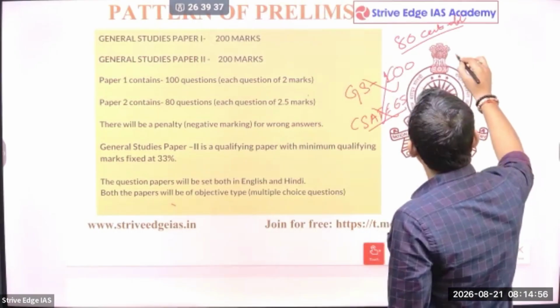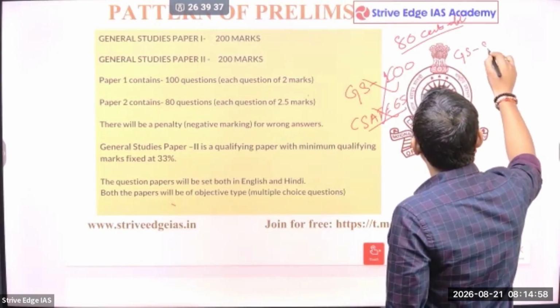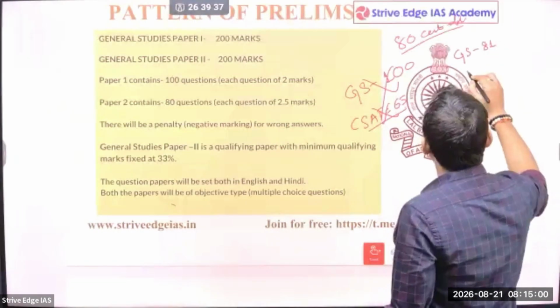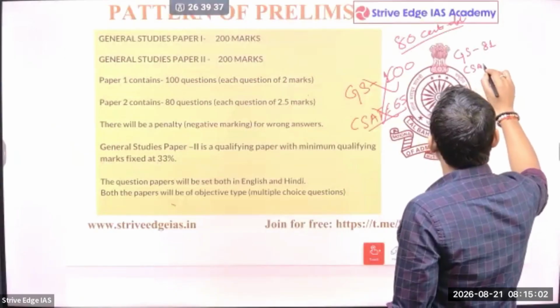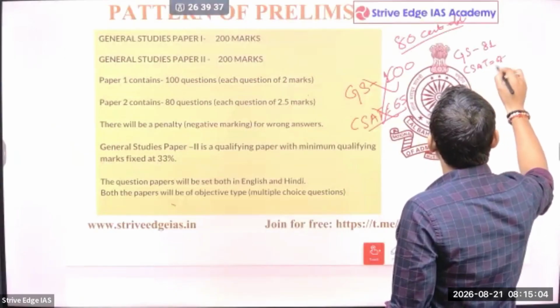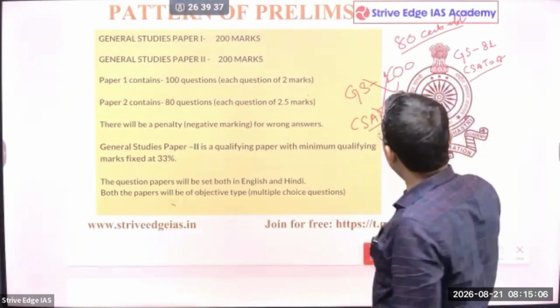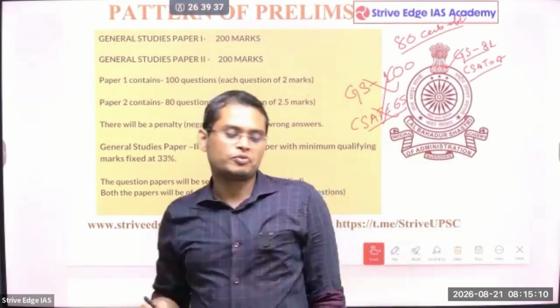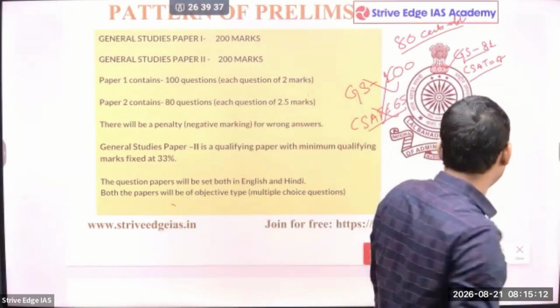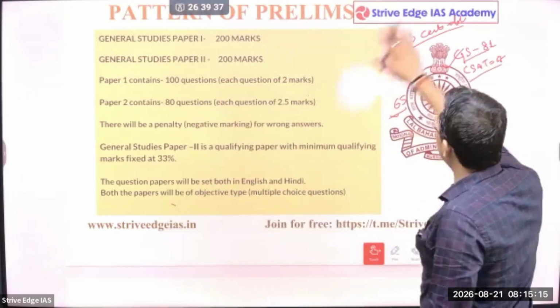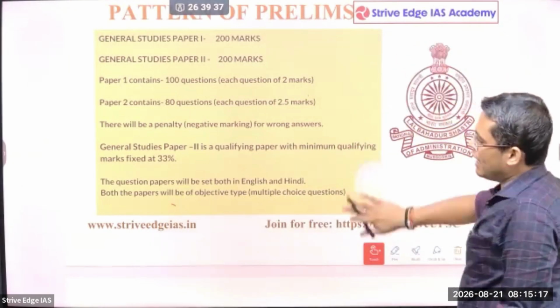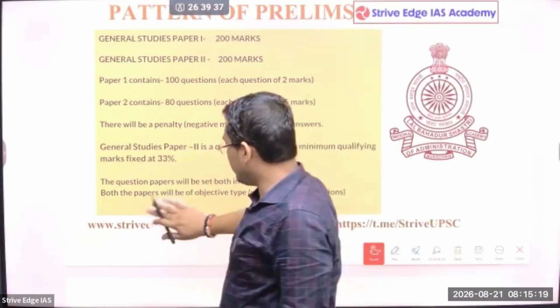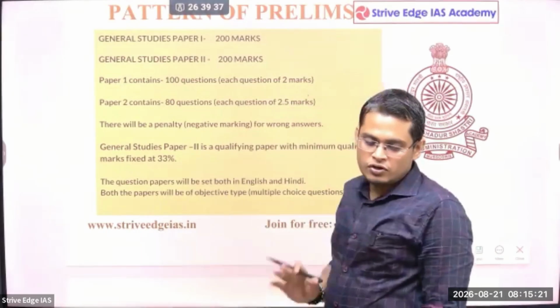On the other hand, let's say in GS you have scored 81, 1 mark more than the cutoff, and in CSAT you have scored 67. So here you have cleared the CSAT cutoff as well as the GS cutoff. So you have cleared the prelims, so you will be given an option to write the mains examination. So there should not be any doubt during your preparation. Let's be very clear about the format and pattern of the examination. Once you have this clarity, you will have good preparation.